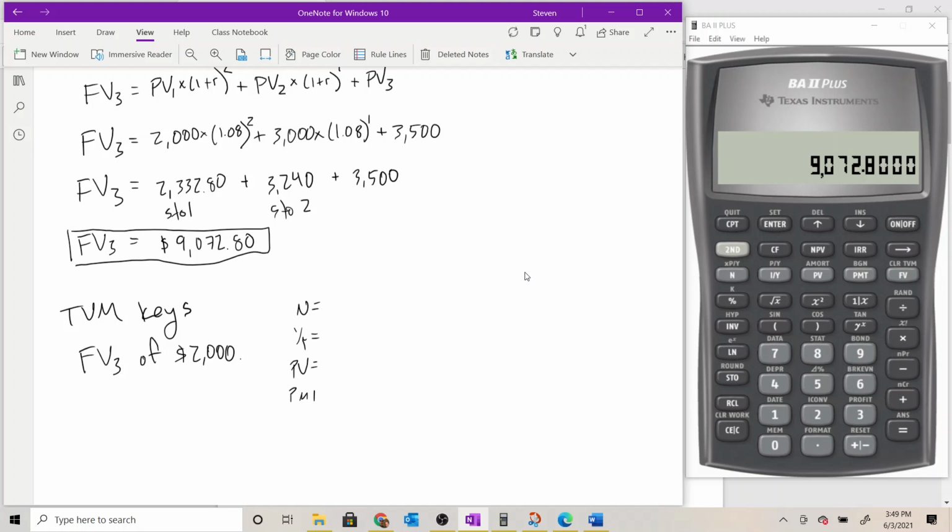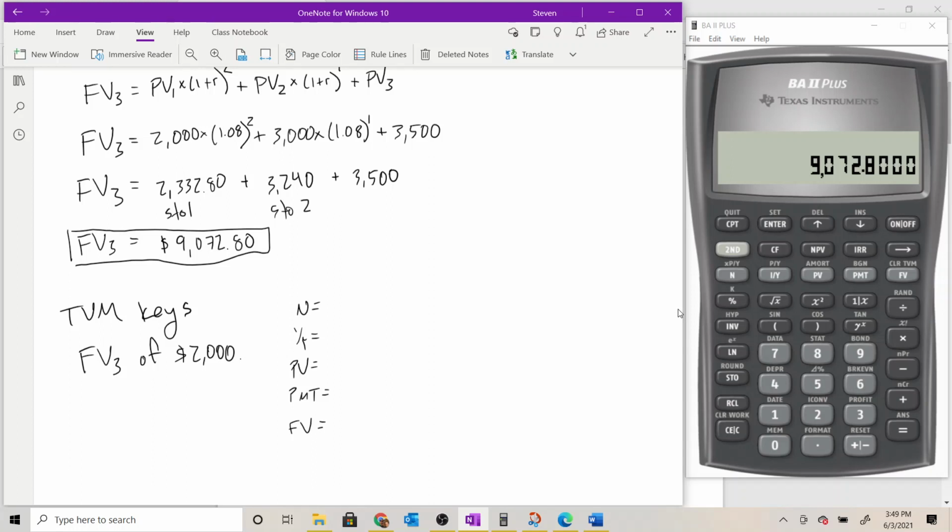So our time value money keys are, I like to lay them out vertically in my notes just to keep track of what all I've entered on the calculator since I can't see it all at once. And I write them in the same order that they appear left to right on the calculator. So N, I over Y, PV, PMT, and FV. I've written them in the same order vertically. There's no magic to writing it like this. It's just the habit that I got into as an undergraduate student, and it's what I still use today.